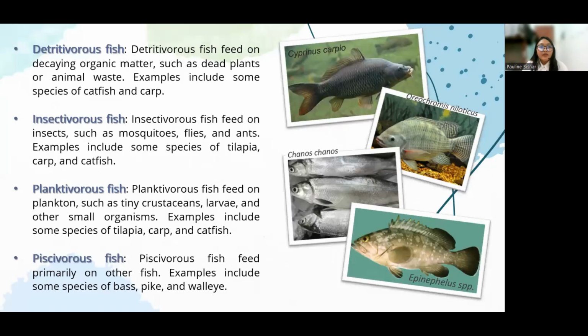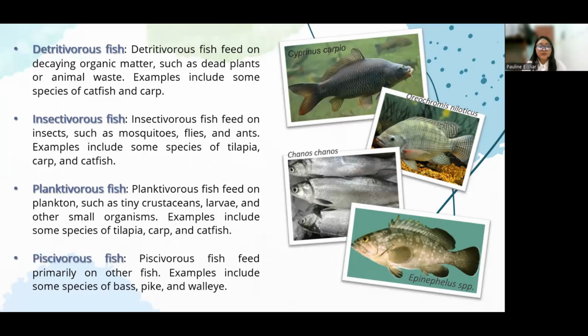So next we have the detritivorous fish. These feed on decaying organic matter such as dead plants or animal waste. Some examples include species of carp and catfish. So again, we have the Cyprinus carpio.